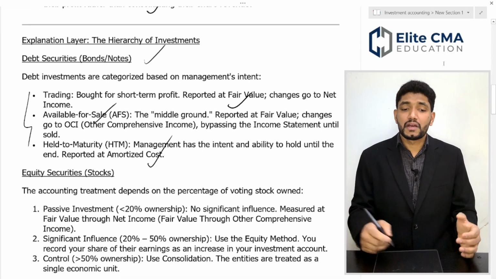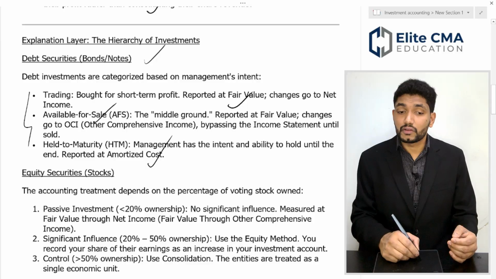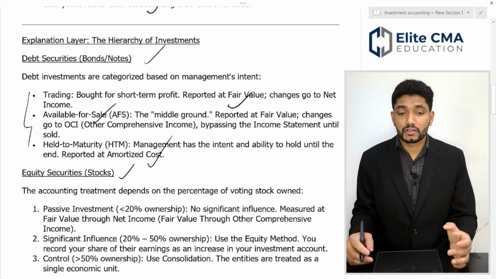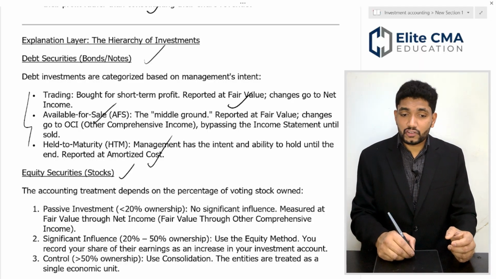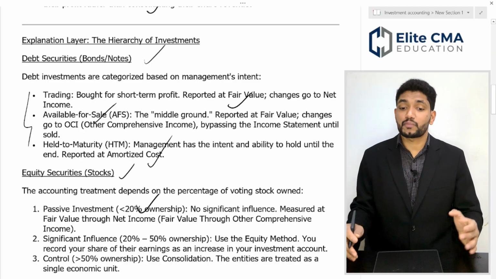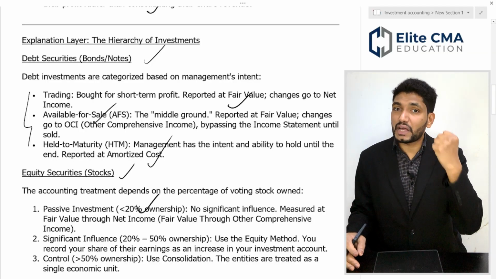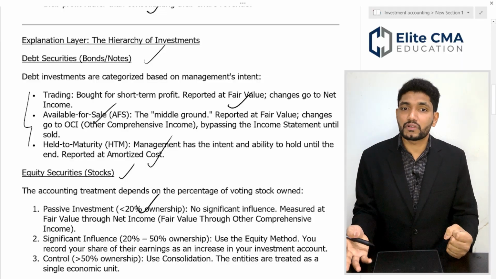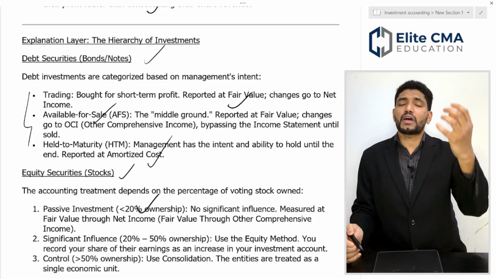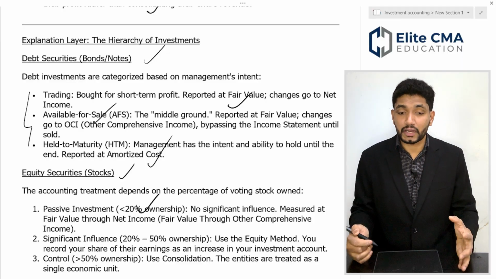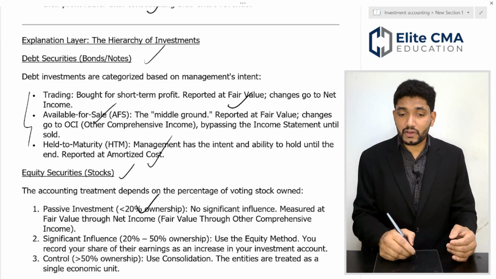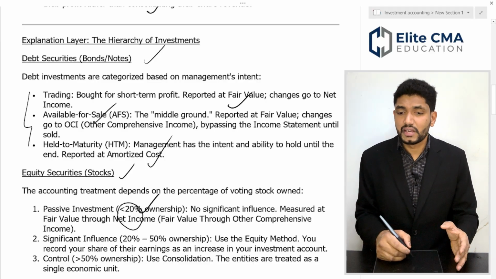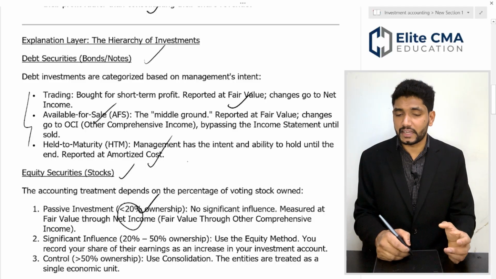In the same way, let's move into equity securities or stock. Here also you can see three categories of classification. First one is passive income. What is passive income? It is when you have some passive liquid money in your bank account, so you bought some investment to earn that passive income. That means if your ownership is less than 20%, you classify it as passive income. There is no significant influence in this case. It's measured at fair value through net income.